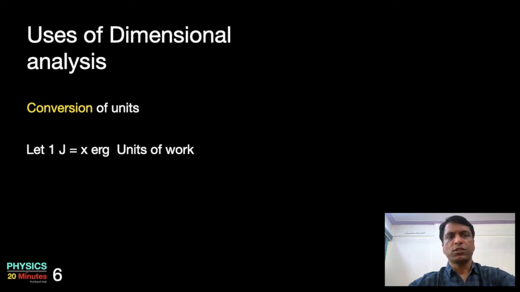Let 1 joule is equal to x erg. Joule and erg are the units of work. Joule is the unit in MKS system and erg is the unit in CGS system. So we are trying to convert the units of work from MKS system to CGS system. X can also be called as conversion factor, whose value we have to determine.